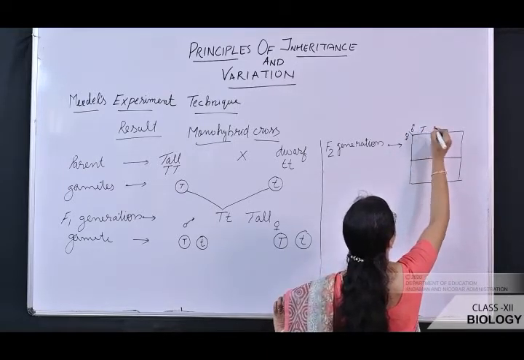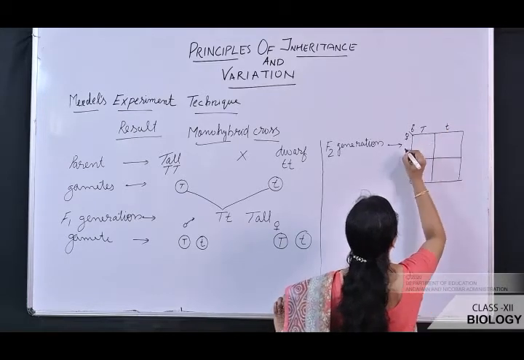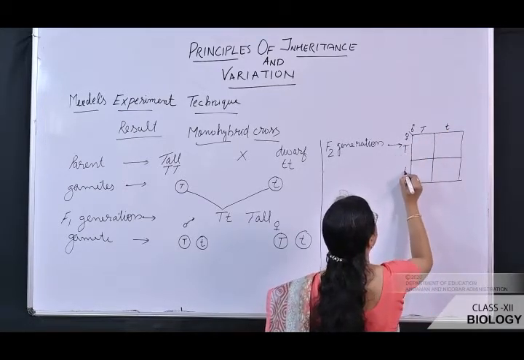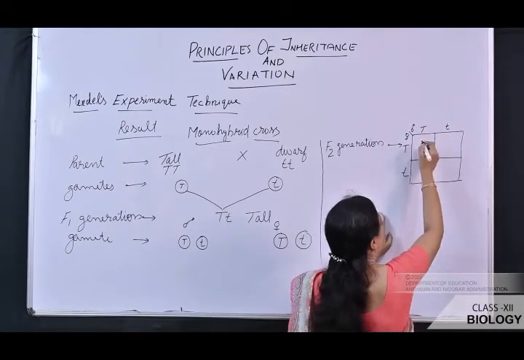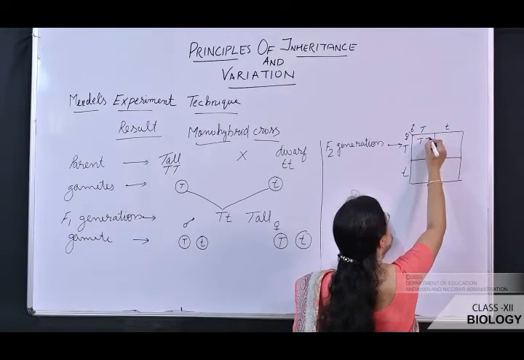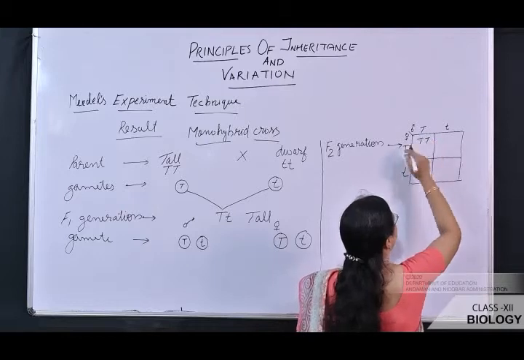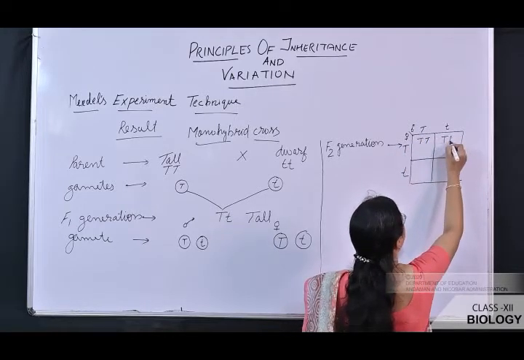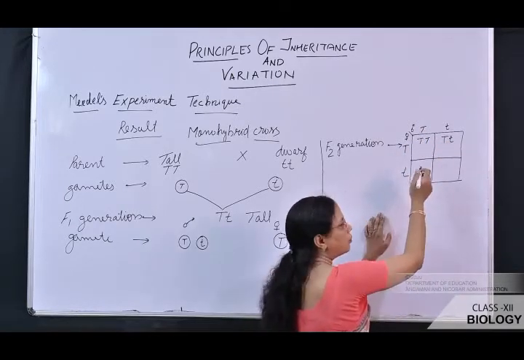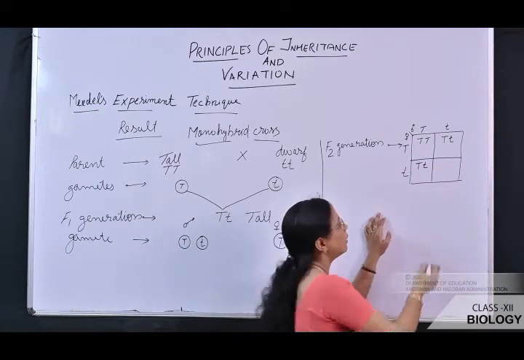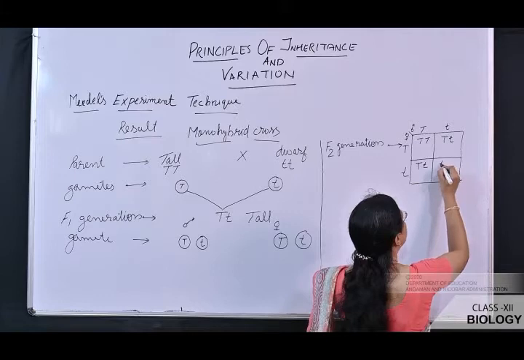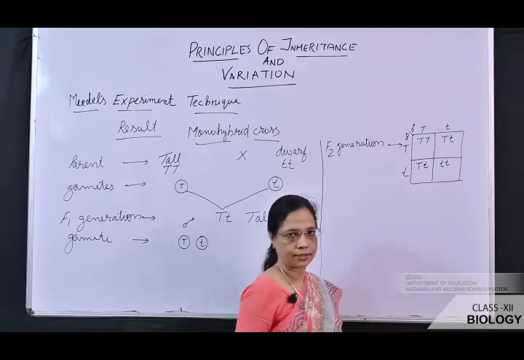What is the male gamete? Capital T, small t, and here capital T, small t. When these two gametes fuse, it forms homozygous dominant; when these two fuse, it forms heterozygous dominant; when these two fuse, again it forms heterozygous dominant; when these two fuse, it forms homozygous recessive.